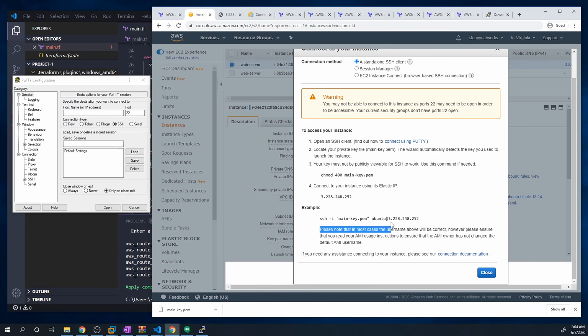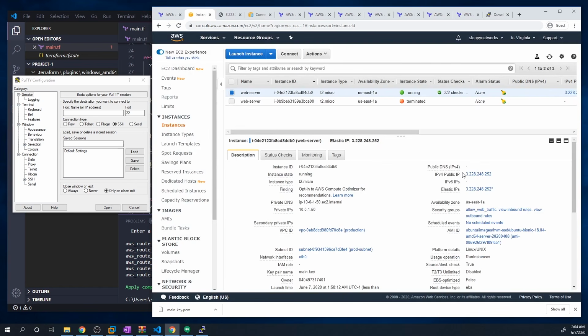The important thing is we know that we need to log in using the user Ubuntu. So we'll do Ubuntu, and then to specify the IP address, you do @ and then the IP address. So let's copy this IP address and paste it in.